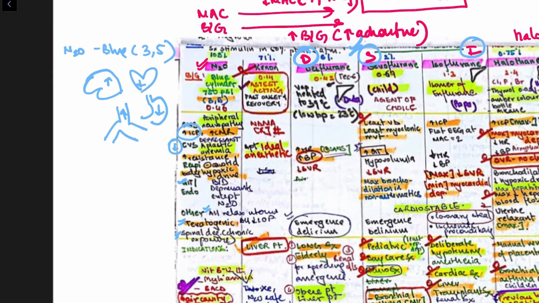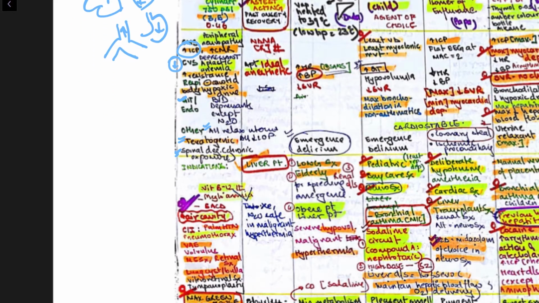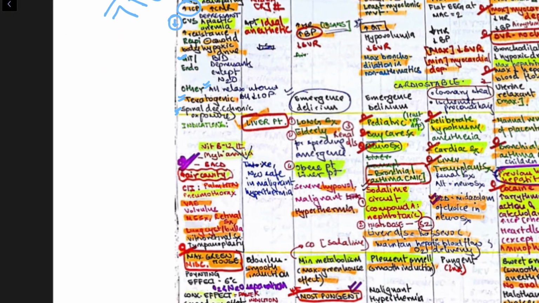What will be the indications? None, because you can see it has no effect, not even potent. What is most important is the contraindication, which is asked in every exam, right?